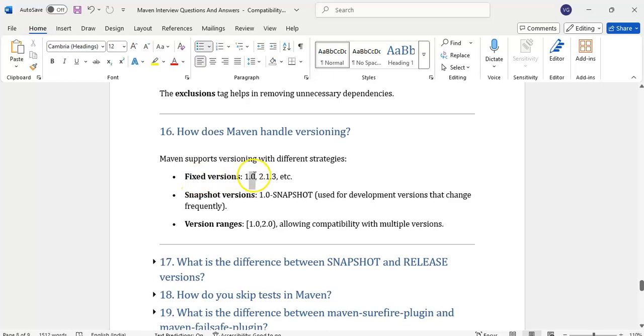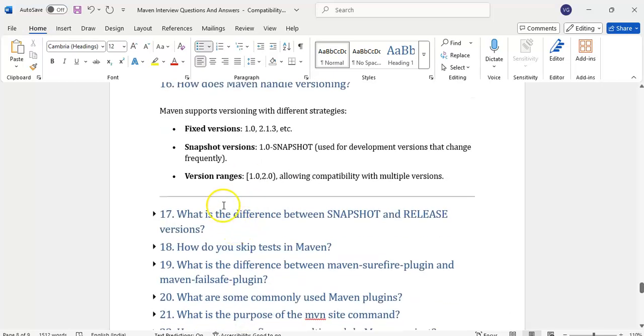Fixed version means 1.0, 2.0, 2.1, like this. Snapshot version means we will give a hyphen snapshot, that is the development version. Still development is going on. Once the development is done, they will remove the snapshot and release it as 1.0. Then the next version will become 2.0 snapshot. Once the snapshot development is done, they will release 2.0, then they will make it 3.0. Like that it will go on. Version ranges, we can also give ranges, developers mostly will use them.